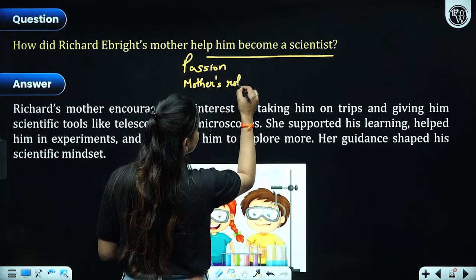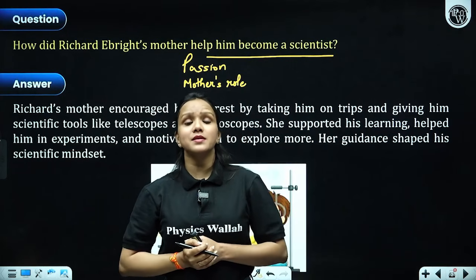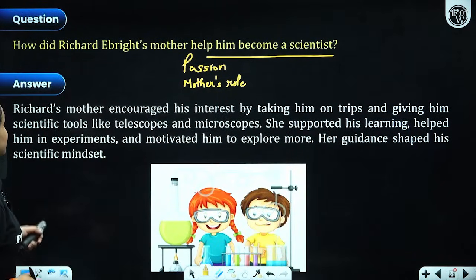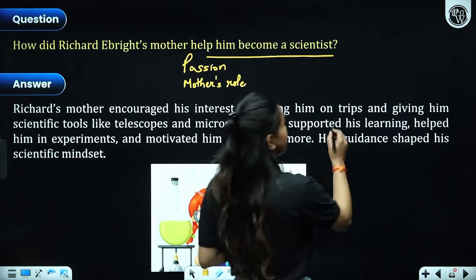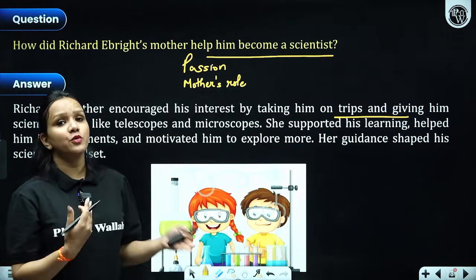So as you have read all the pointers and the entire chapter as well, we come to know that mother's role is very, very crucial in this particular chapter, right? So she took him on trips as well. She gave him books to read. She gave him telescopes, microscopes and other equipment as well, so that he could explore more and more.